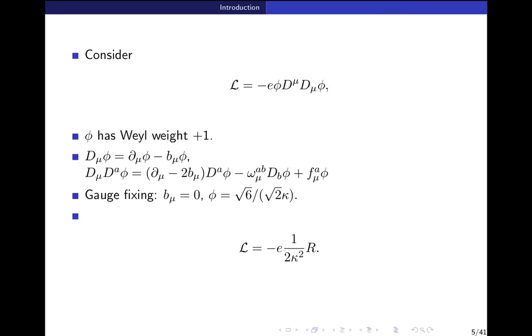Yeah, in the conformal gravity case we are discussing here, for this scalar field with Weyl weight 1, we can write this action. And for some other Weyl weight, we know some other action to write, okay? And there are no other actions.